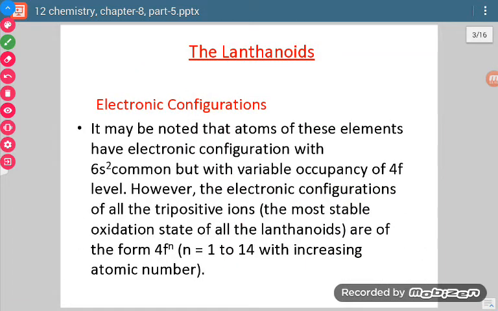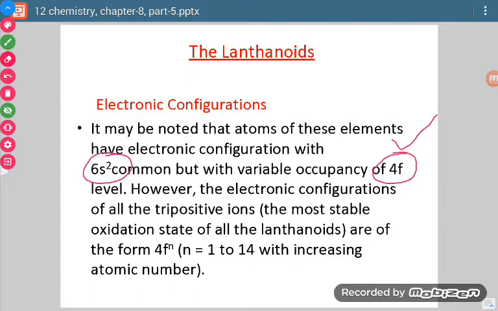Now let us start with lanthanoids. First of all, let us discuss their electronic configuration. In the case of lanthanoids, there is addition of electrons in the 4f energy level. When we see all the elements belonging to the lanthanoid series, we will see that 6s2 is filled for all, and there are different numbers of electrons in the 4f orbital.